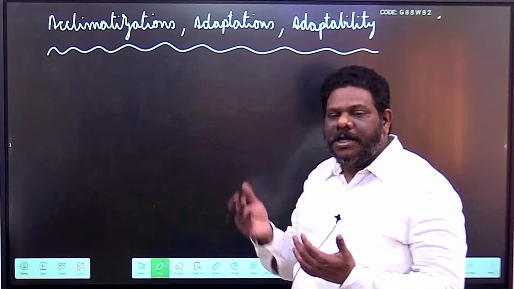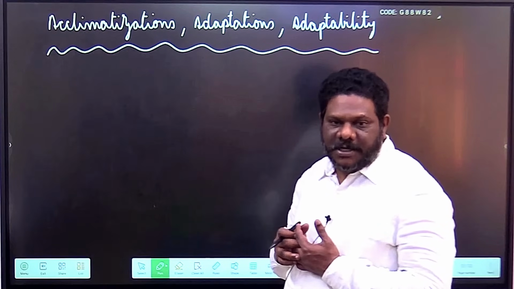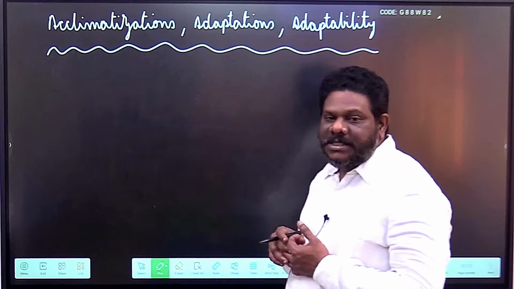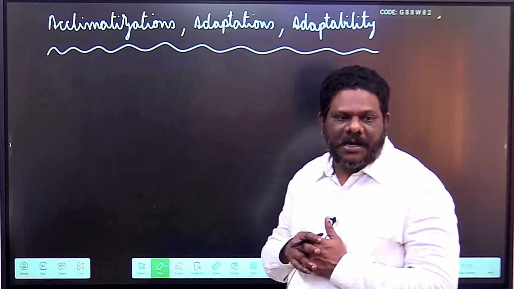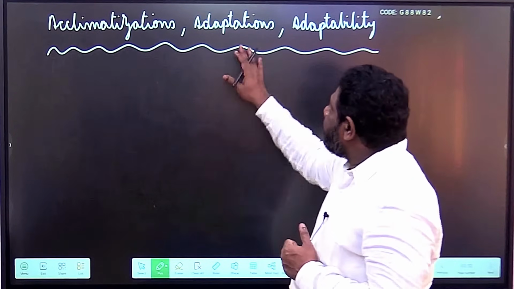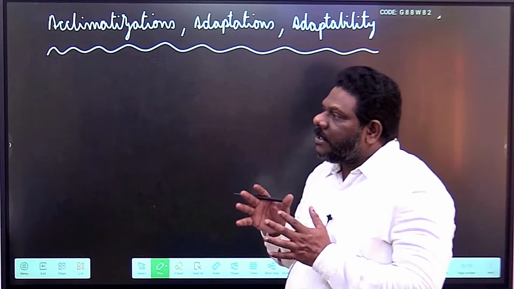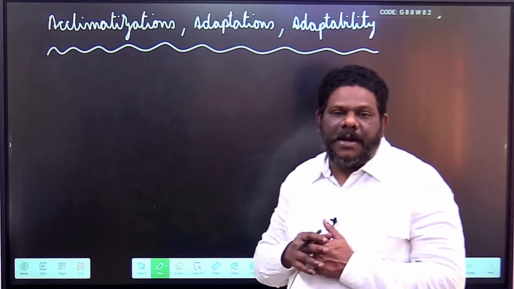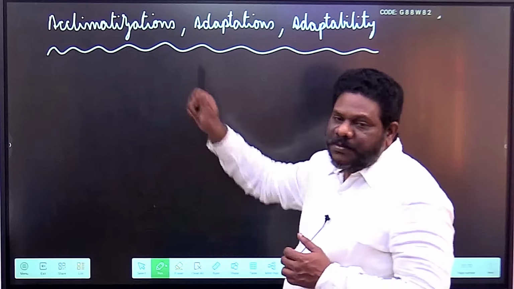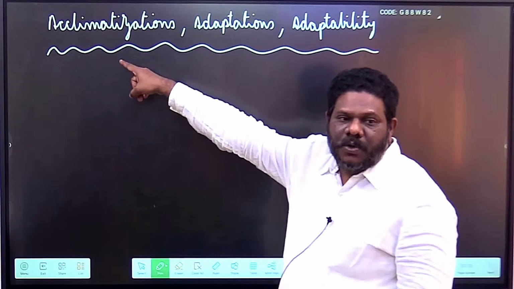And for an adaptation to take place it takes several thousands if not even millions of years, and these are relatively stable because these adaptations last forever till another adaptation occurs on the existing one. So that is adaptation. Say for example, acclimatization: consider a person from a very hot climatic condition went to a cold climatic condition. Then the person experiences physical or bodily changes that can be attributed to acclimatization.